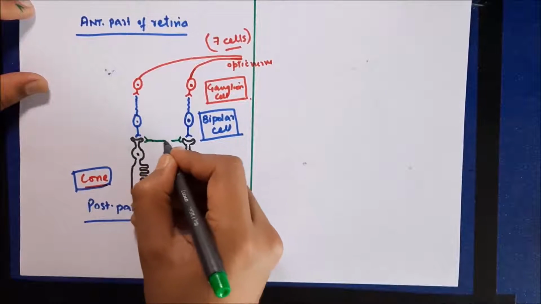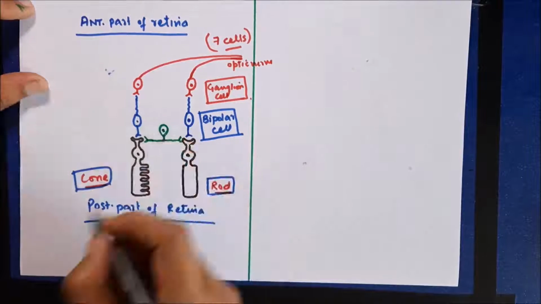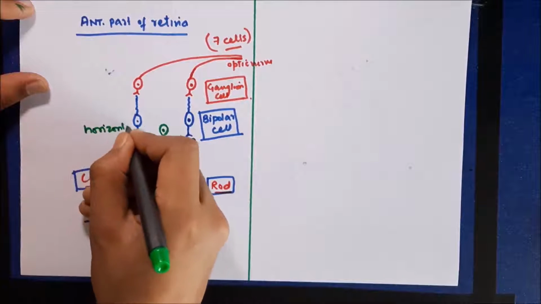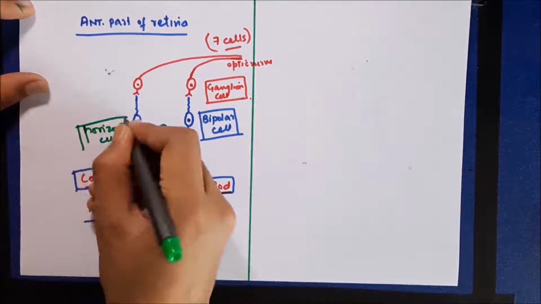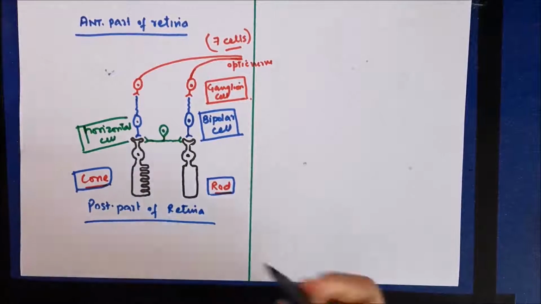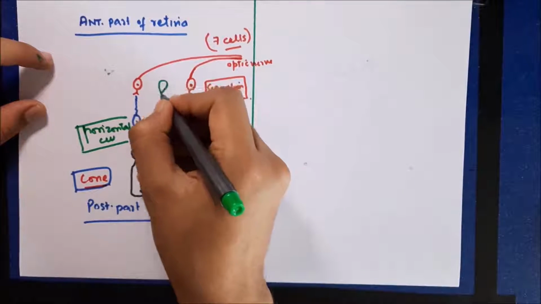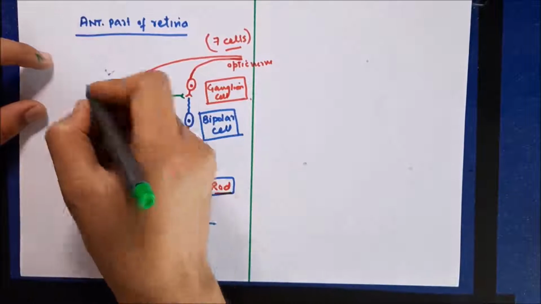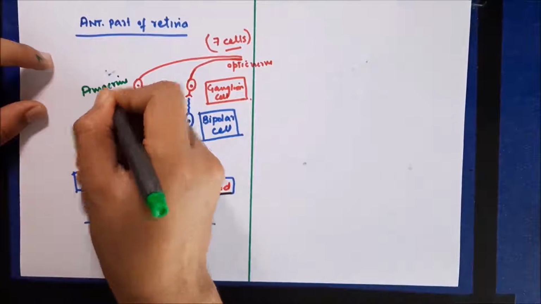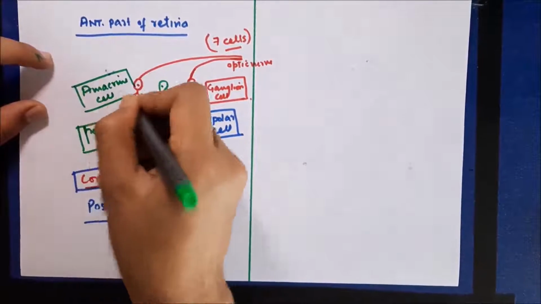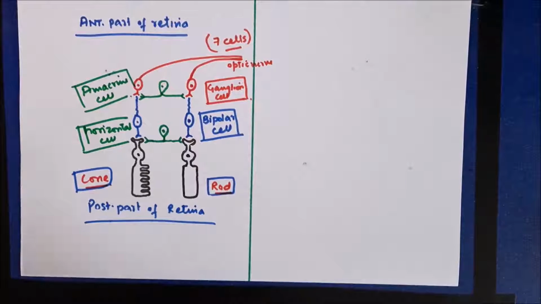So the fifth type of cell connects rod cells and cone cells together, and it's known as a horizontal cell. This cell which connects these rods and cones together is known as a horizontal cell. And the sixth type of cell connects the ganglion cells and the bipolar cells together, and it's known as an amacrine cell. So these are 6 types of cells which are present in the retina.